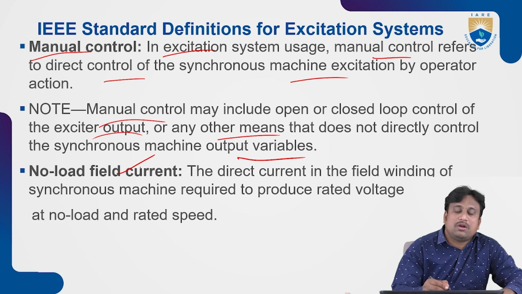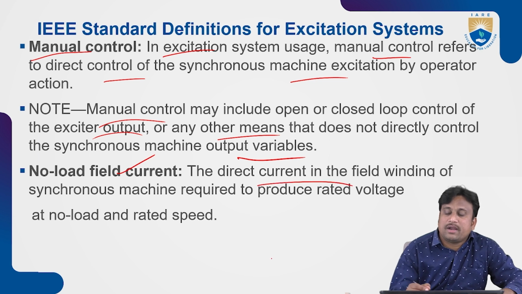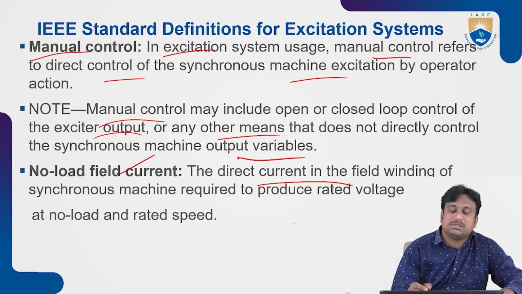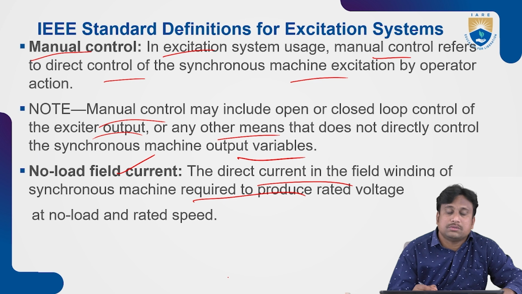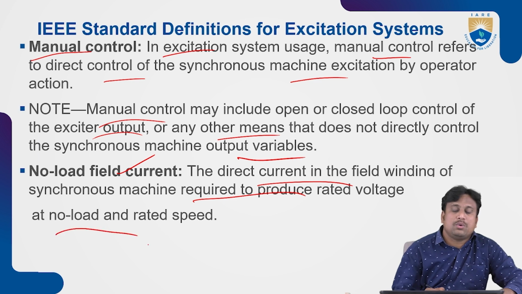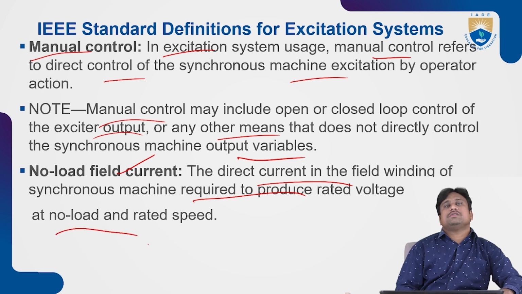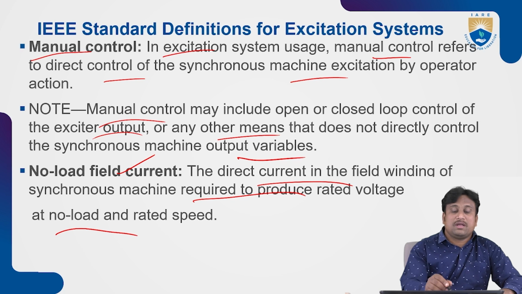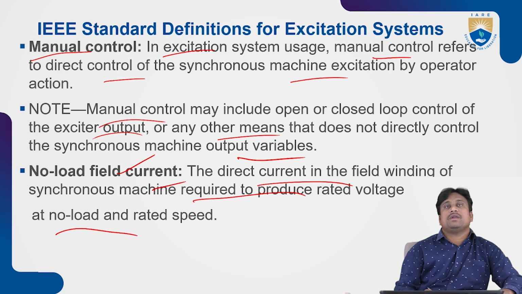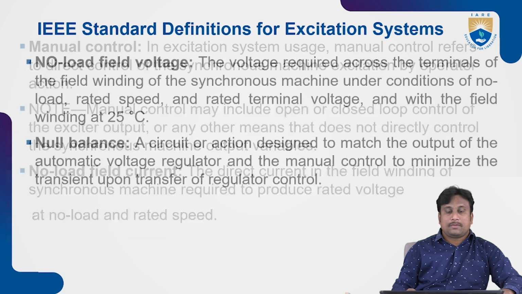So, coming to no load field current, this is the direct current in the field winding of the synchronous machine that is required to produce rated voltage at no load and rated speed. So, this is going to take place under no load field current cases. Like that, manual control operation with a suitable no load field current is going to be used for the excitation of the whole synchronous machine.